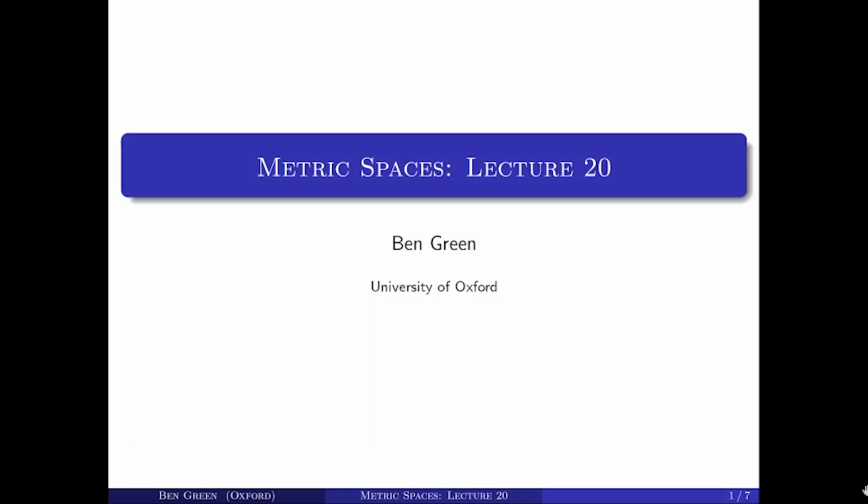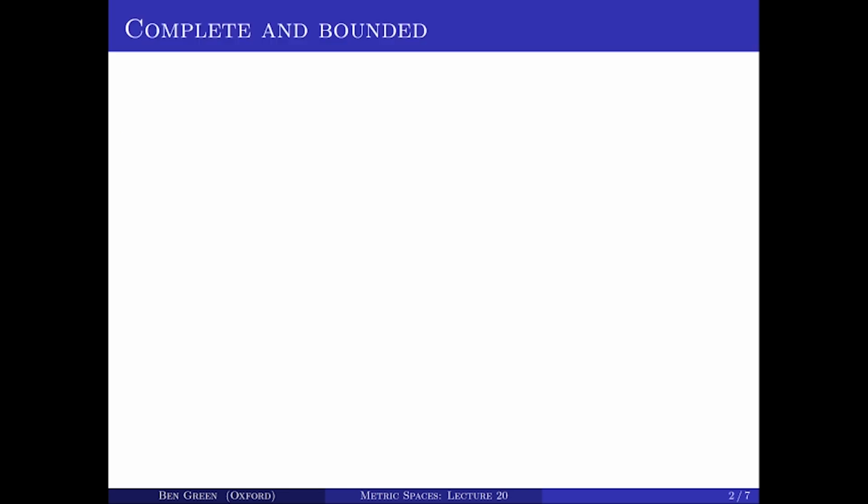This is lecture 20 of A2 metric spaces, and we're still talking about sequentially compact metric spaces. The main aim of this lecture is to state and prove a big theorem about sequentially compact metric spaces, namely that they are the same as the complete and totally bounded metric spaces. Before stating that, we need to say what's meant by a totally bounded metric space, and we're going to motivate that definition a bit as well before we get to it.